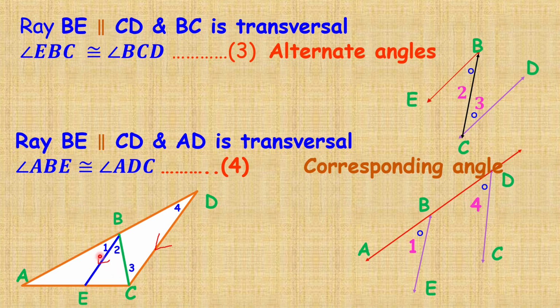Now we revise this theorem again. In the first equation we showed that 1 is equal to 2, in the second equation. In the third equation we showed that 2 is equal to 3. And in the fourth equation we showed that 1 is equal to 4. From these 2, 3 and 4 we show 3 is equal to 4.